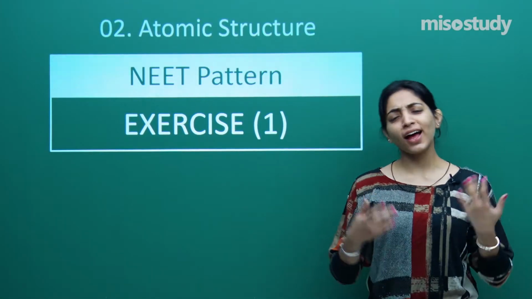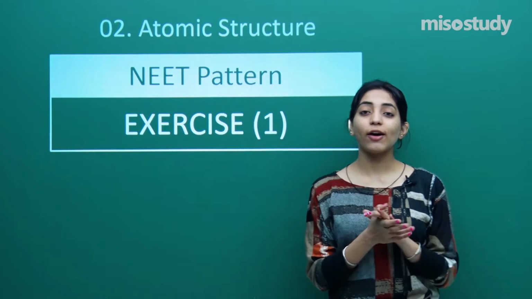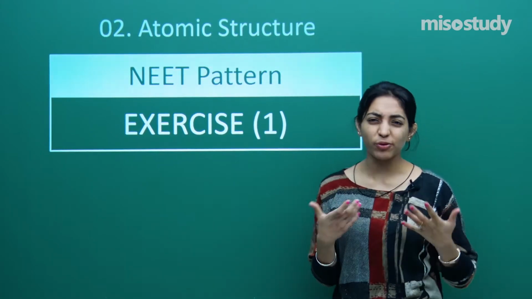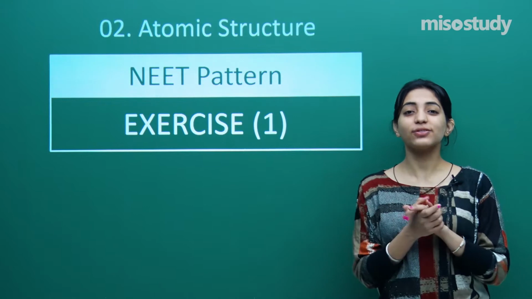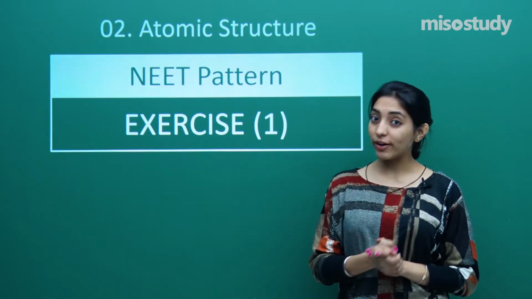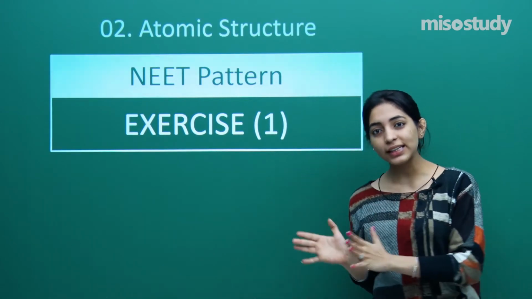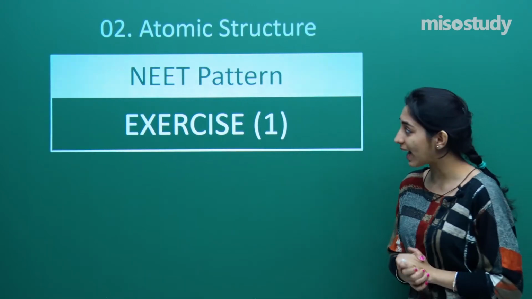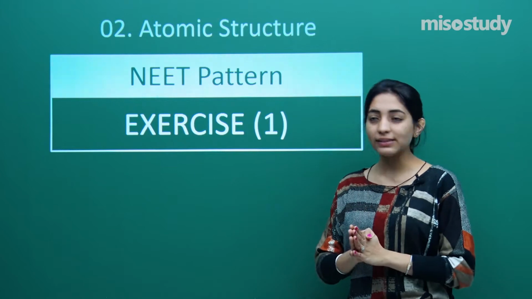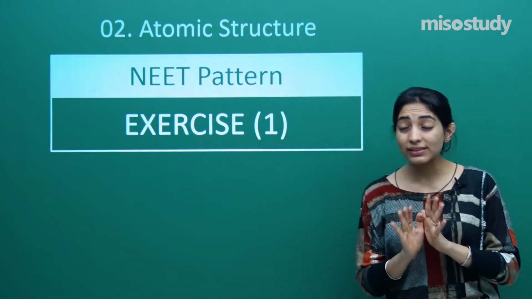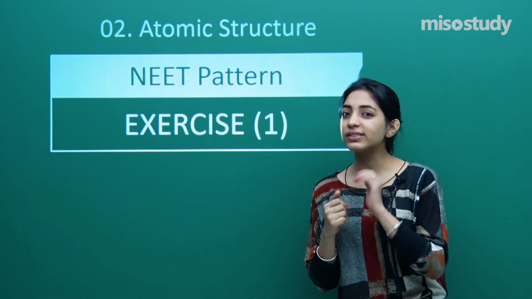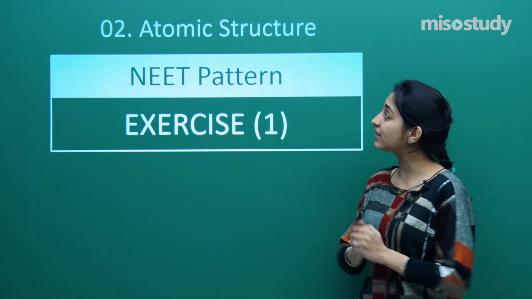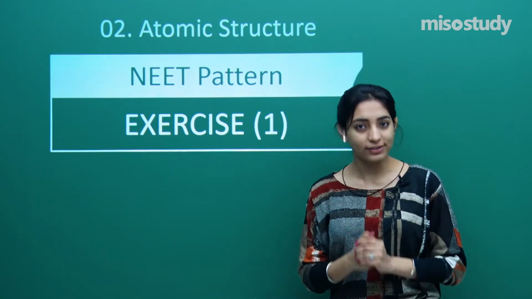So once again, I am here with you people, and you might be very clear, right? I would have got a lot of questions for you, and yes, you are right. As you can see on the board, I have collected around 10 questions once again, which are typically based on the NEET pattern. So this is a NEET pattern exercise. First time we are going to do this NEET pattern exercise for the chapter Atomic Structure.